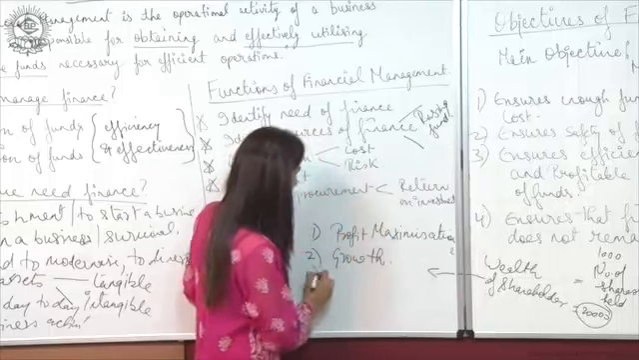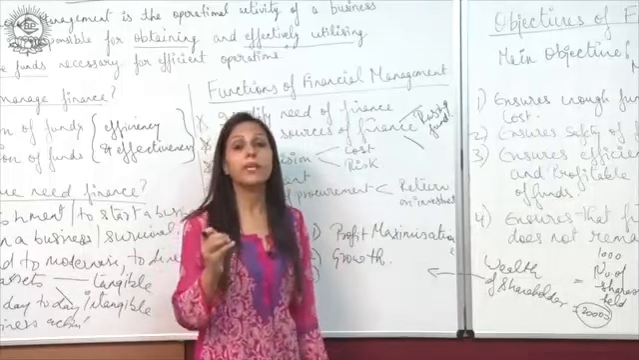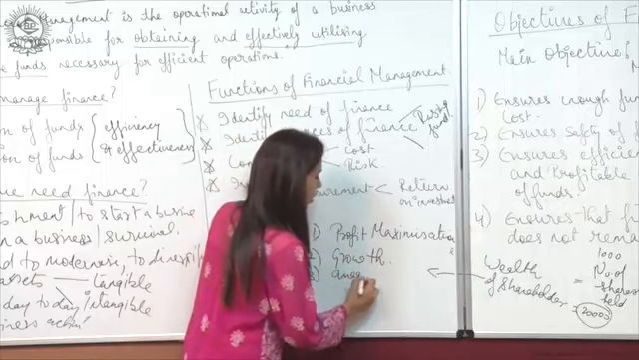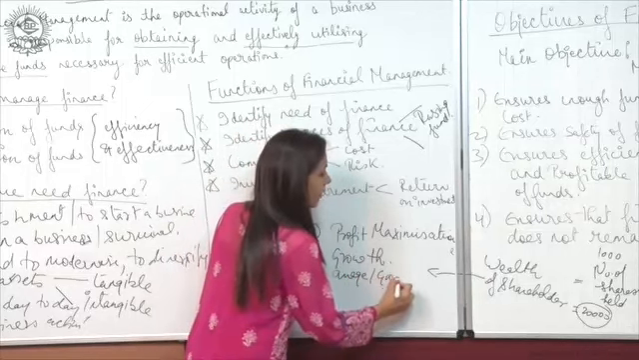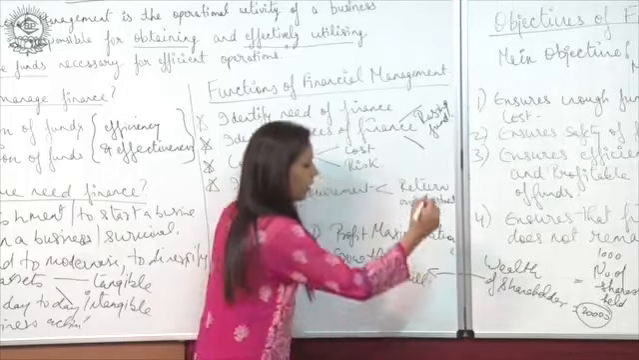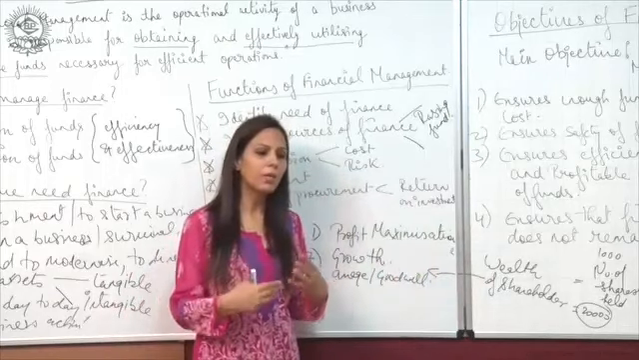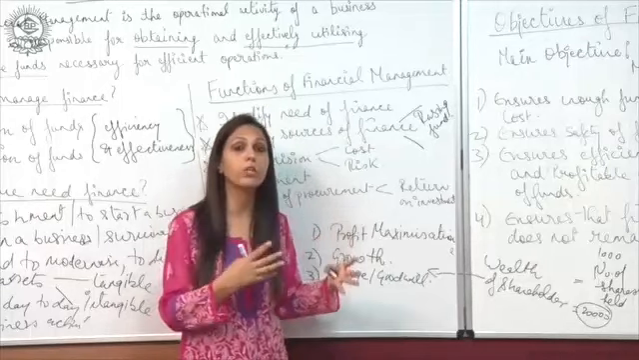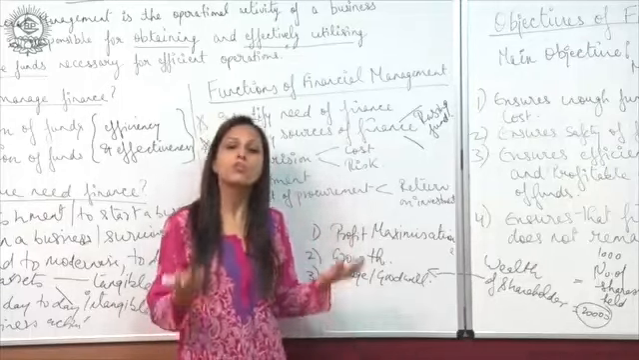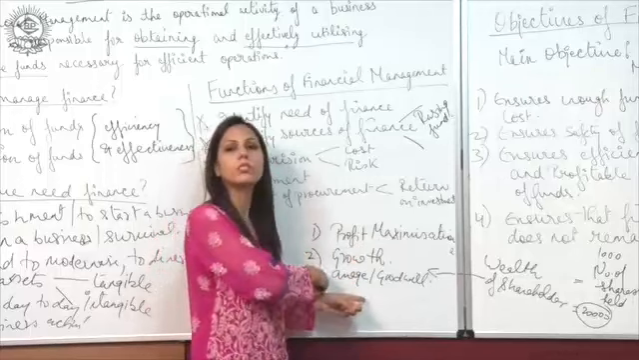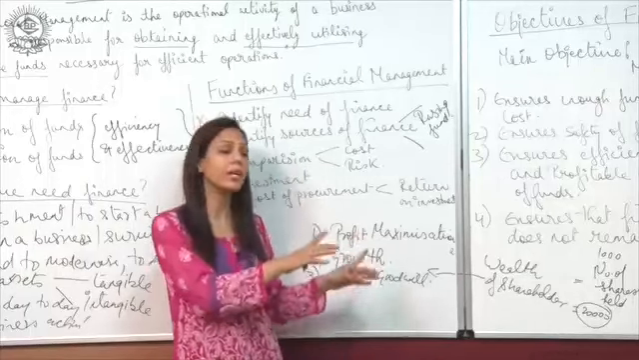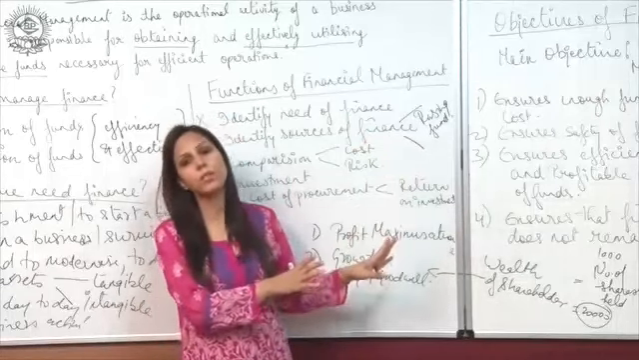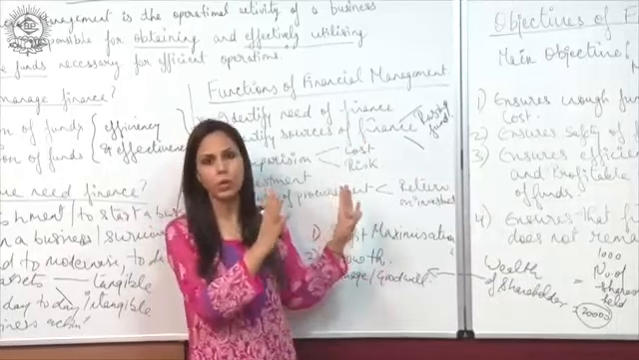Third one, image or the goodwill. If a company is every now and then coming up with different innovations, different products, and is working for customer satisfaction, ultimately that is going to increase the goodwill or the image of the company in the market, and that is eventually going to increase the price per share of the shareholders.